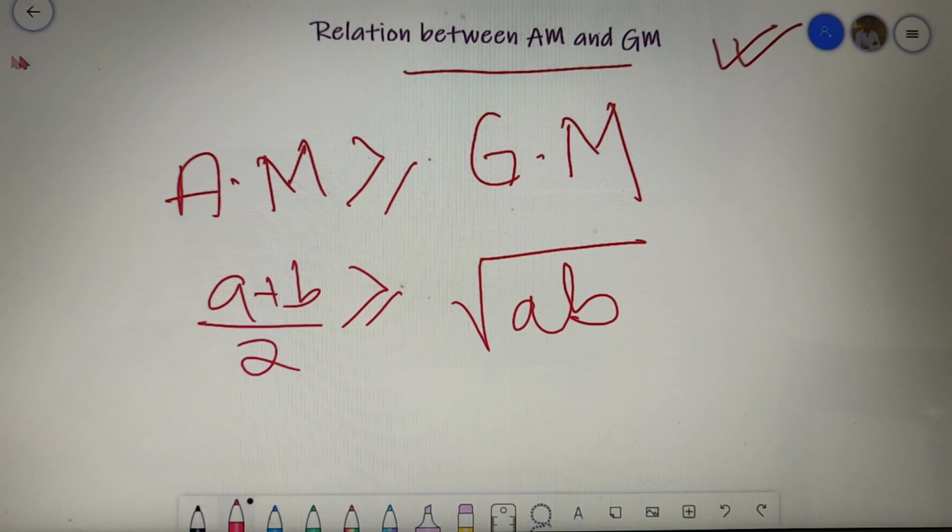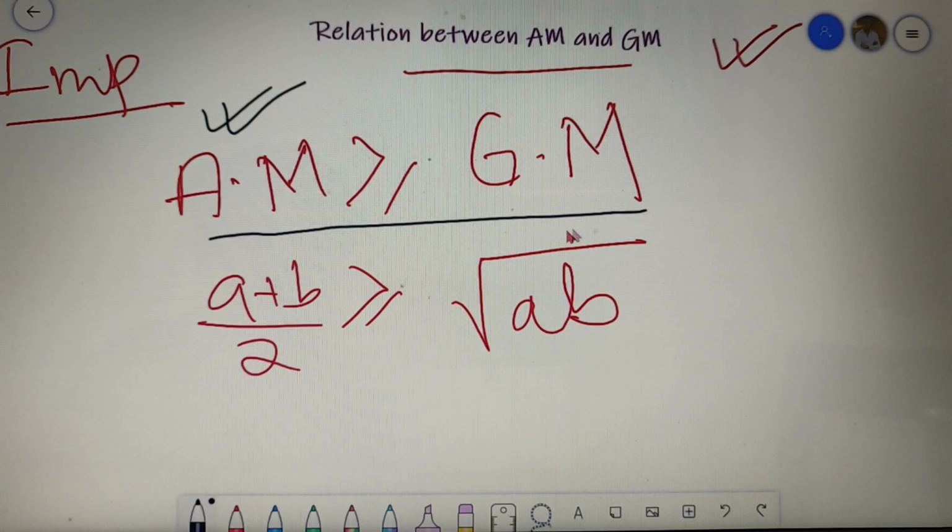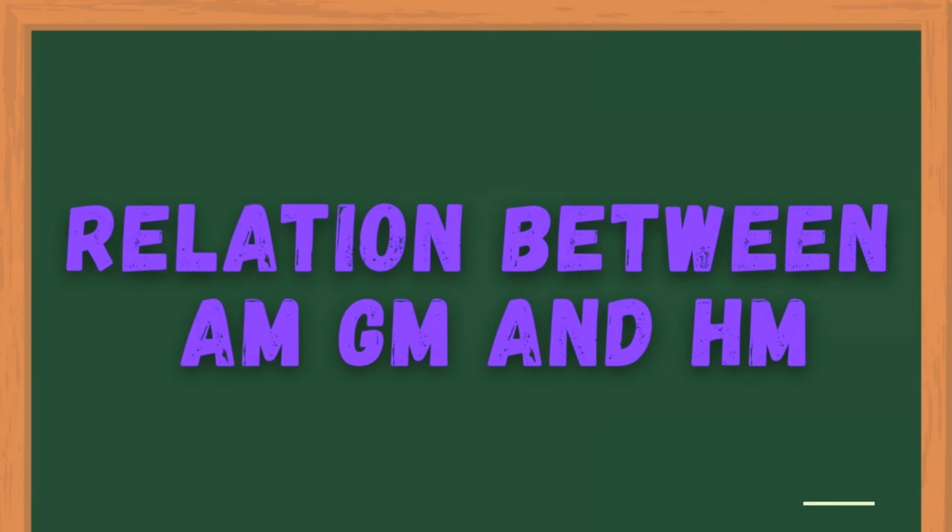I would repeat again that this is the most important property in this chapter, because you can solve a lot of questions if you know this property that AM is always greater than or equal to GM. Now I will tell you when and how you can apply this property and solve the questions in the further videos.